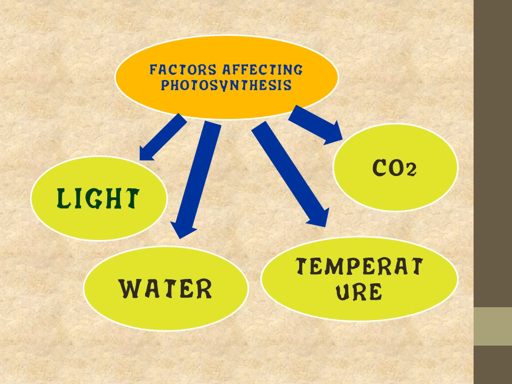Same in case of temperature: if it is too high, it can definitely burn those catalysts or enzymes which are required for photosynthesis. But if it is very low, then also the photosynthesis rate will not be very high. Then carbon dioxide should also be present in optimum amount, otherwise it can be toxic for the plants.